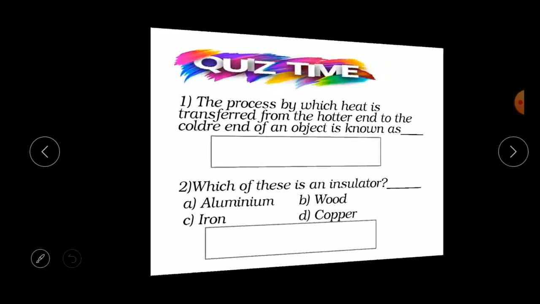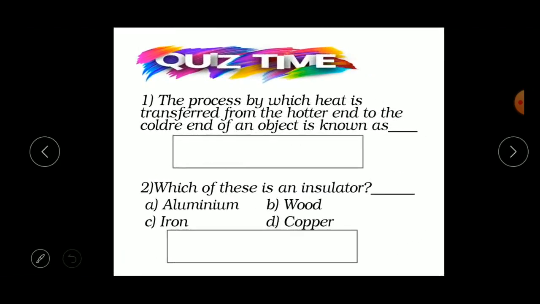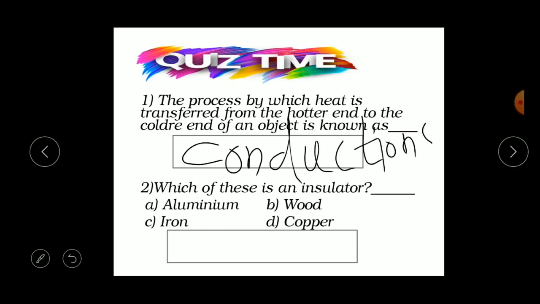Okay, children, now it's quiz time. Let us see how much you have learnt in this class. The first question is, the process by which heat is transferred from the hotter end to the colder end of an object is known as... Come on, answer me fast, children. Yes, you can do it. Yes, conduction. Very good. You answered. Clap for yourself.